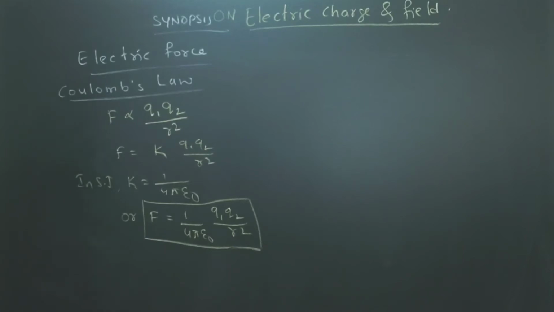If I want to write Coulomb's law in vector notation, before going to that, some important points.